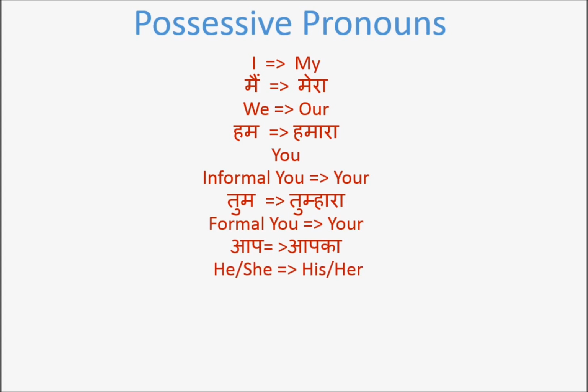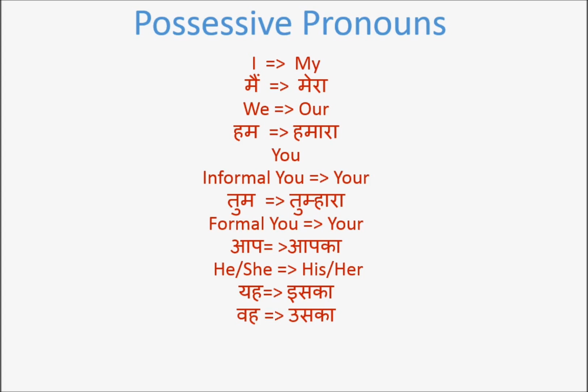Then he, she becomes his or her. Now in Hindi, you can't differentiate he and she. So you will always say yah. Yah when the person is standing near you or the person that you are referring to is just somewhere around you, right? So yah becomes Uska.